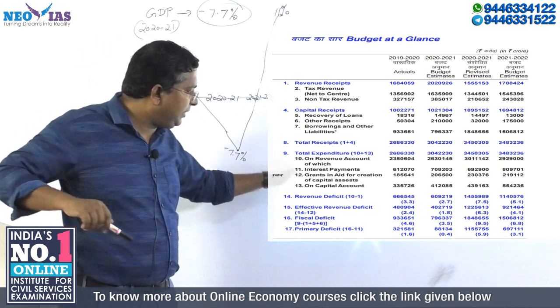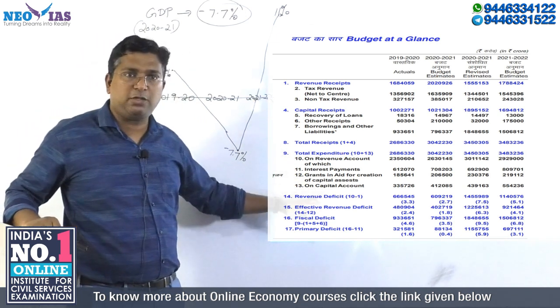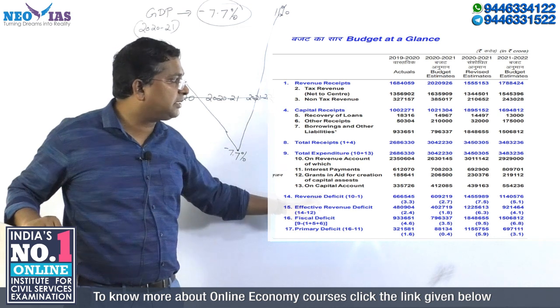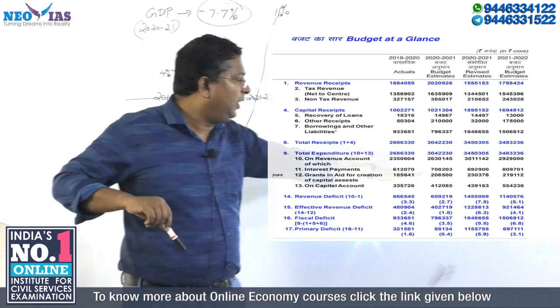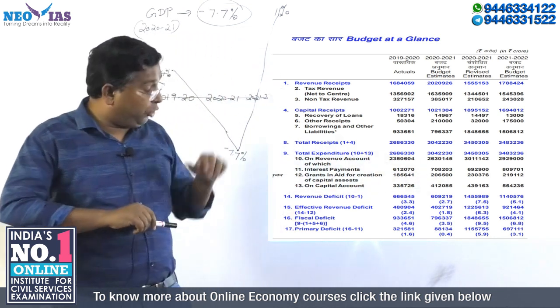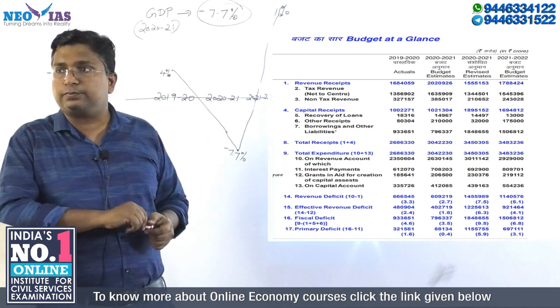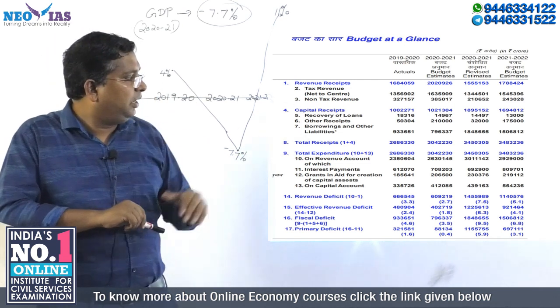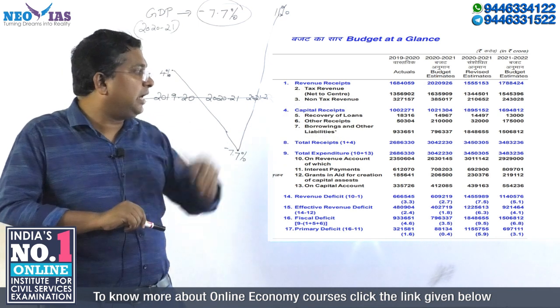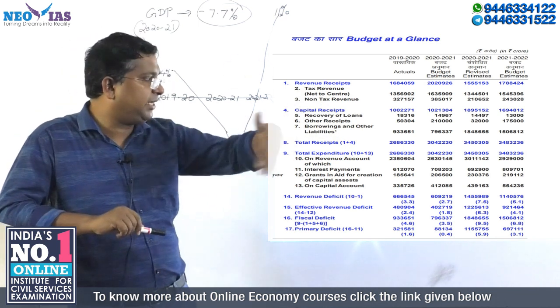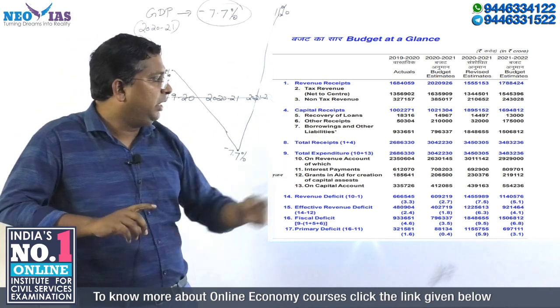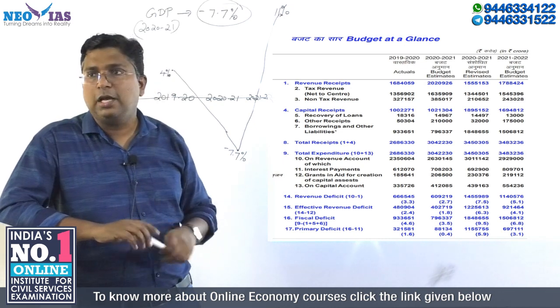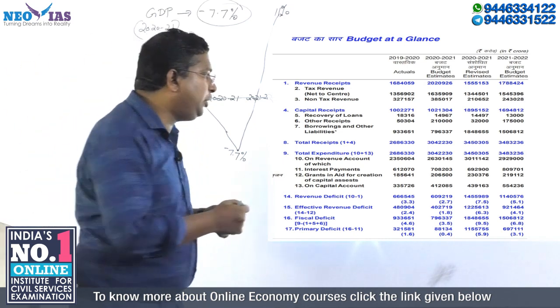Now coming to the capital account, expenditure on capital account. Capital expenditure is 4.39 lakh crore, and in the coming financial year, that is the budget estimate 21-22, it is 5.5 lakh crore. So this is another point you need to note down.